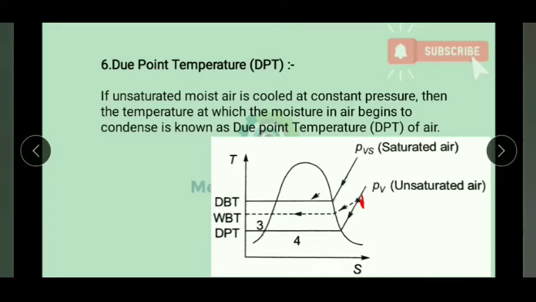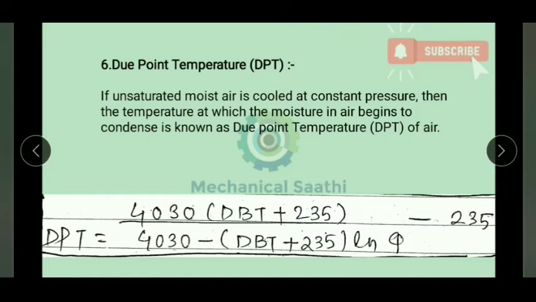Again, the point at which condensation starts, the corresponding temperature, is known as the dew point temperature of the unsaturated moist air. Let us move forward. This is the equation from which we can find the dew point temperature.